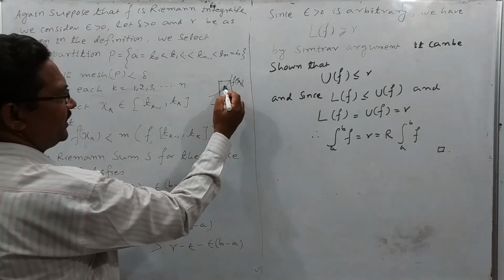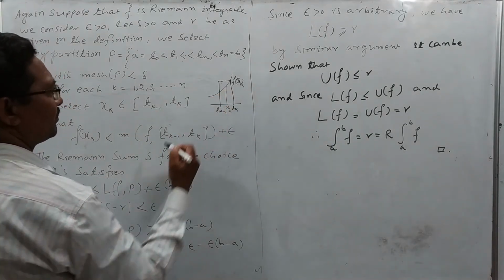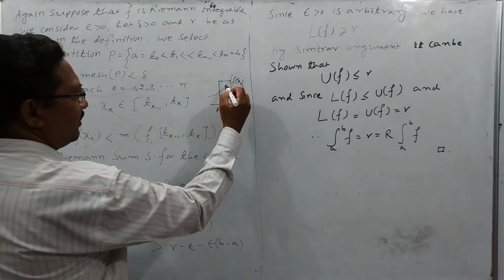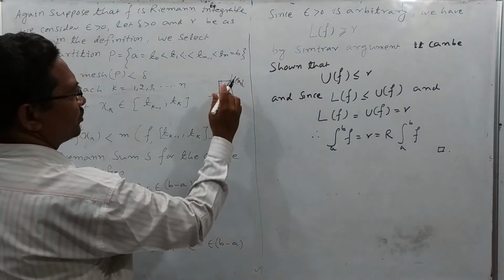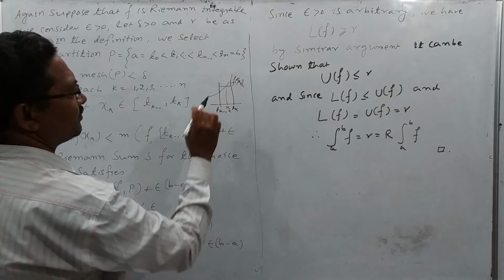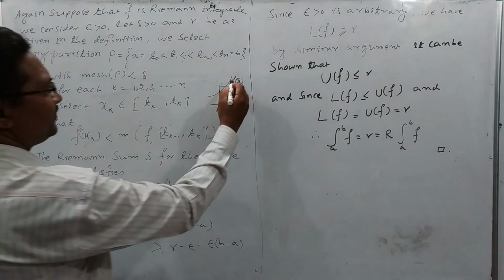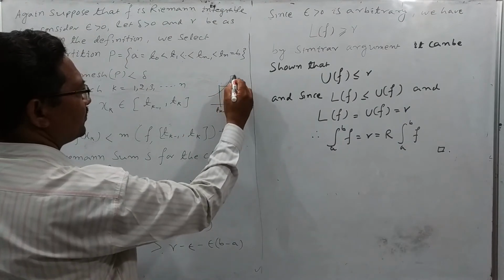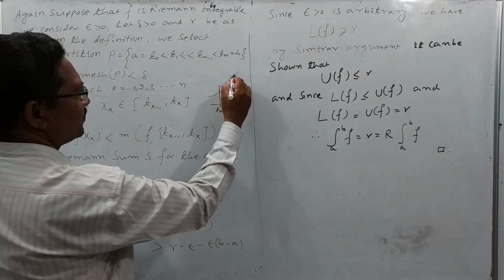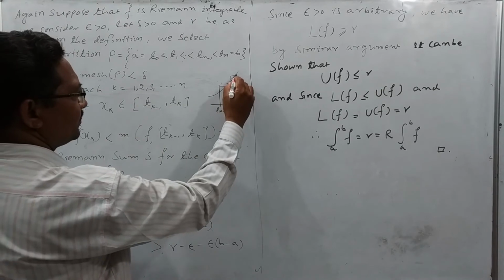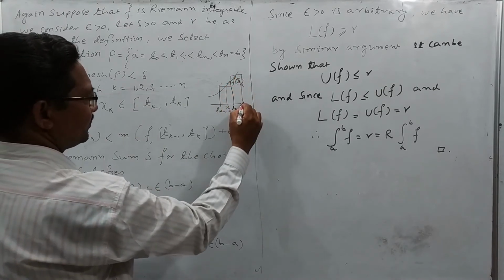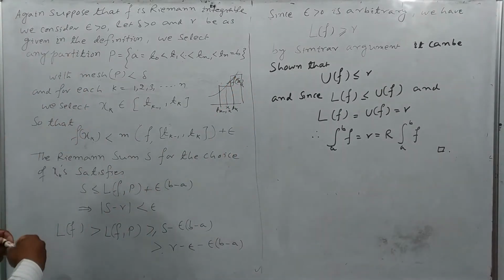My subinterval looks like in this form, or in this form also.